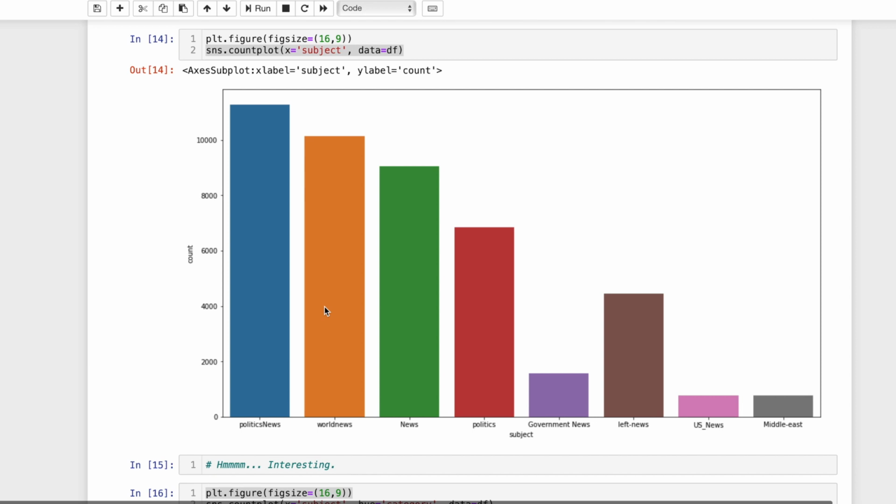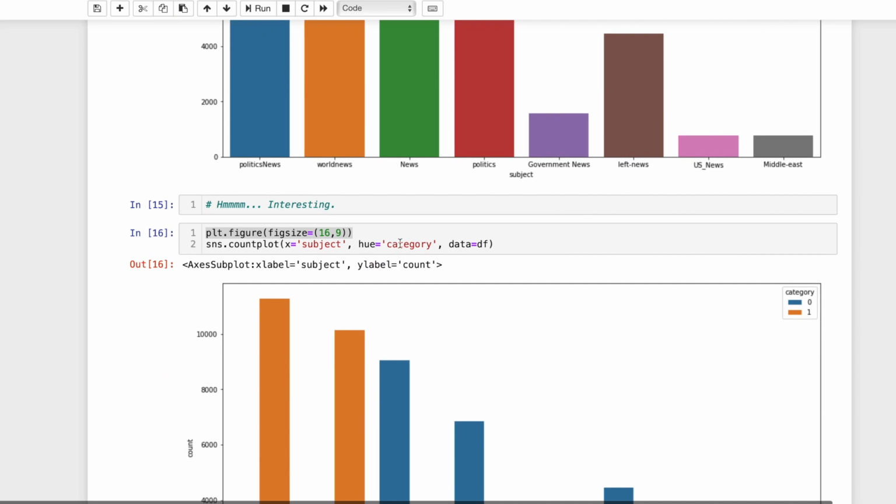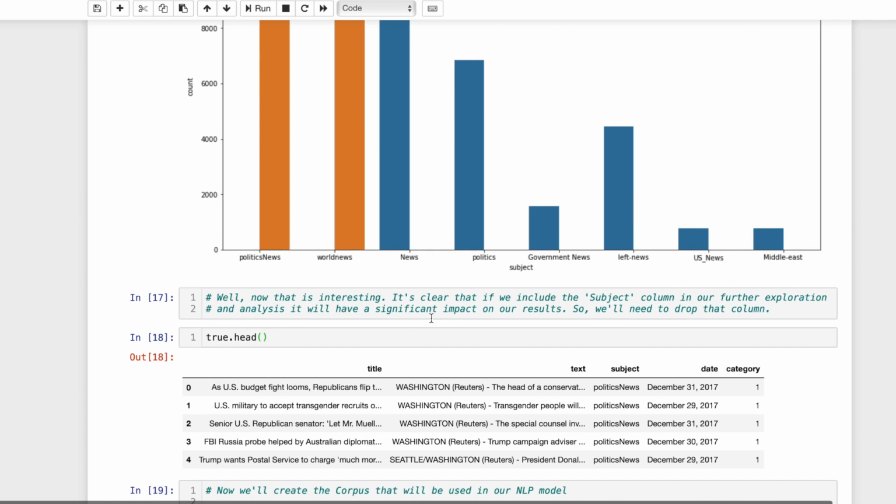The very next thing that led me to was the breakout of categories by fake to real news. So we did that. We set it by hue of category, and sure enough, we've got a pretty even split here. There are no categories in the real news that are politics news, and no categories in the real news that are world news, and vice versa. So we can clearly see that if we included this information in our modeling, it would very quickly pick up on this and go, oh, look, here's something we'd be able to utilize. So we're probably going to have to drop that from any analysis moving forward.